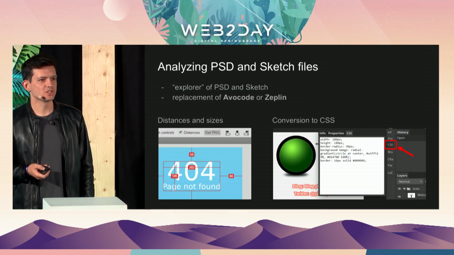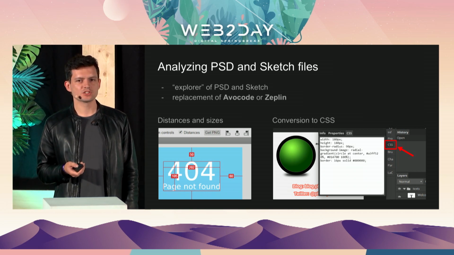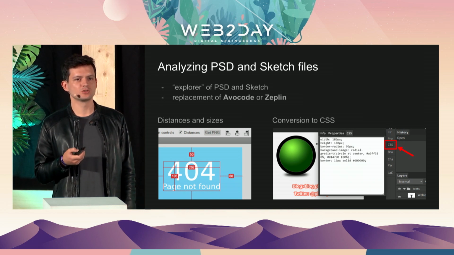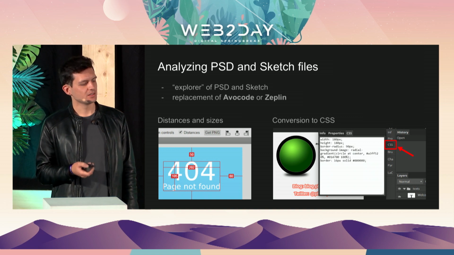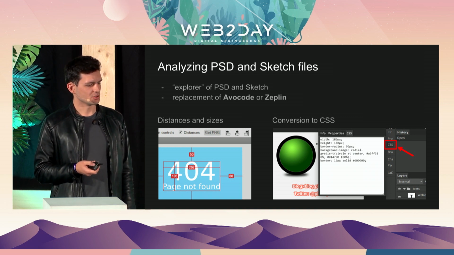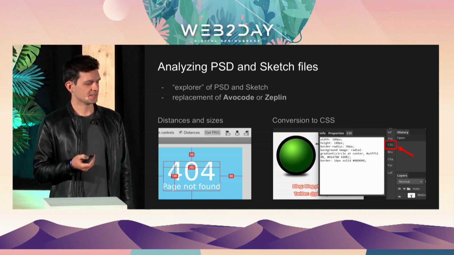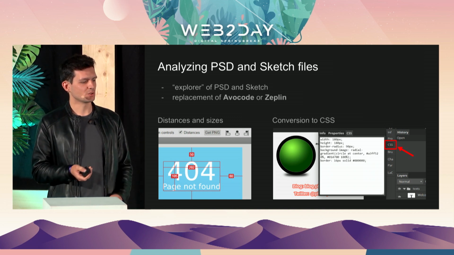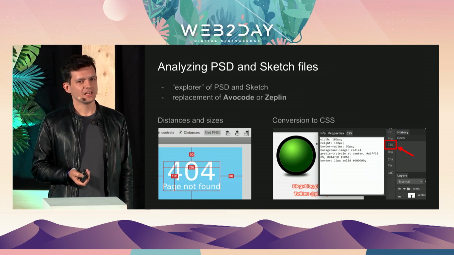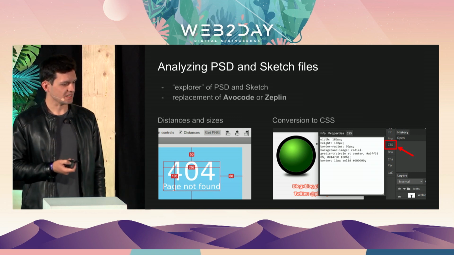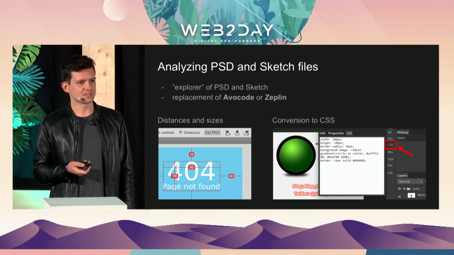One of the possible usages of Photopea can be analyzing PSD and Sketch formats when converting them to a website. You can explore the content of each file. You can also convert the style of each layer to CSS, for example, see the dimensions and location of every object, and you can export to SVG, for example. And in this case, it can be considered as an alternative to Avocode or Zeplin.